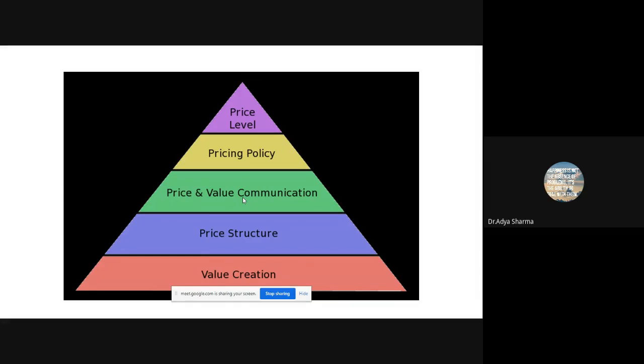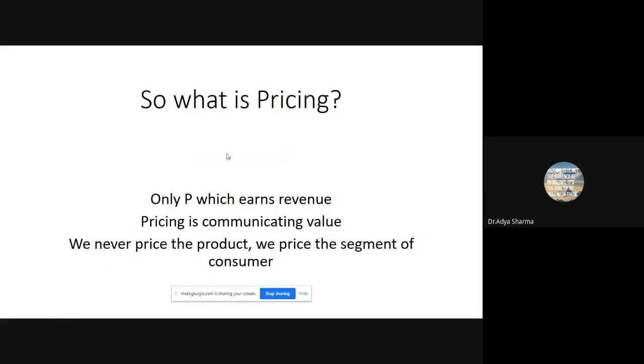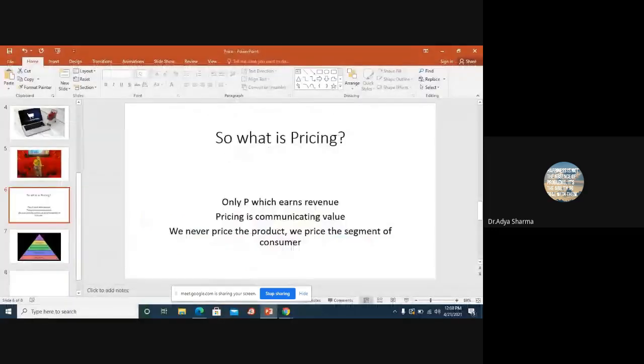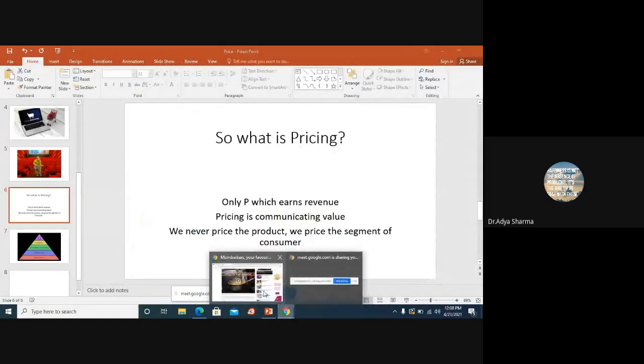Because isn't it true? If I am getting what I need, I'm willing to pay for it. But do you understand what I need, right? And therefore, it boils down to the fact that you understand the need of your customer, create that value for your customer, and your customer is willing to pay for it, because we never, ever price the product. We price the segment of consumer. Who is your segment? We come down to that basic point.